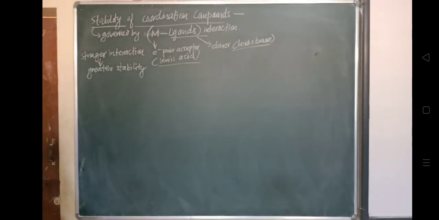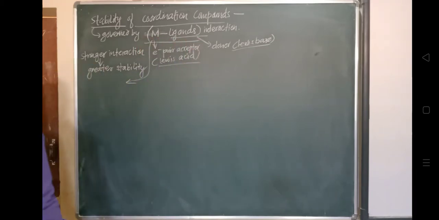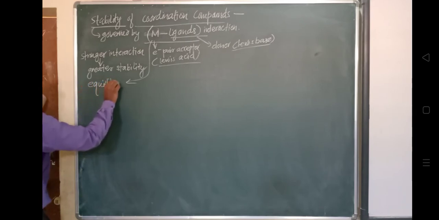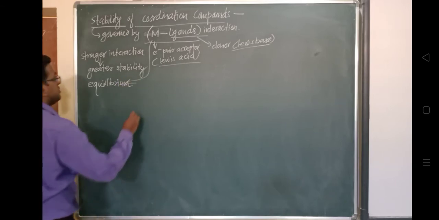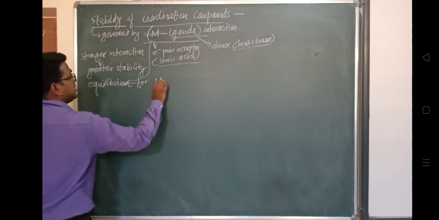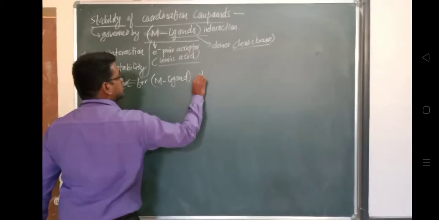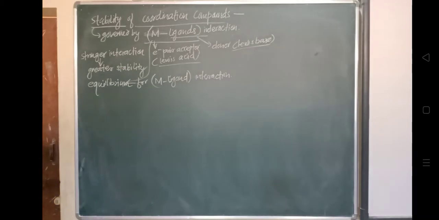So now let us consider the equilibrium for a metal ligand interaction. Suppose we find out the equilibrium for this metal and ligand interaction. How can we find out the equilibrium? So we know that